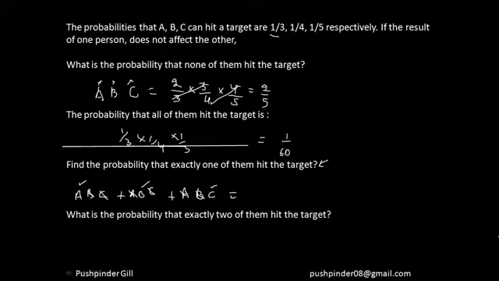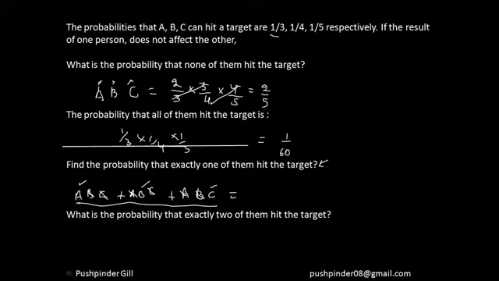Now you understand, guys, whenever a case differs, we have to add, and within that particular case we have to multiply, right? So these are all 3 cases. You find the probability and you're going to get the answer. So let me just do it for you a little bit.